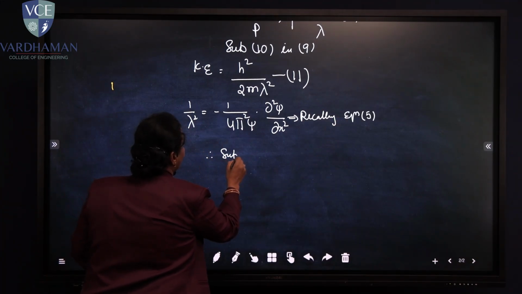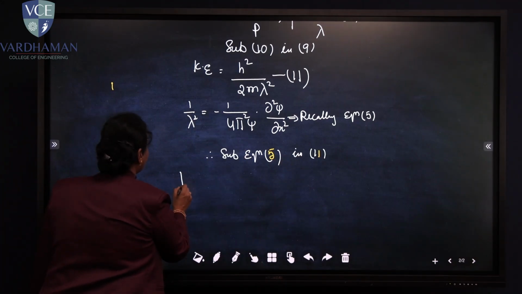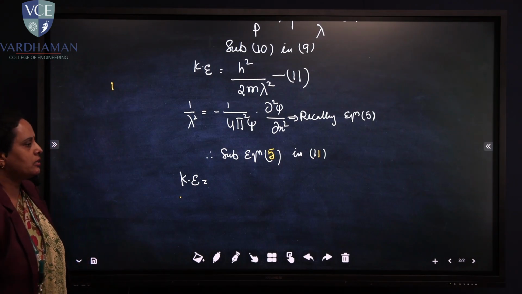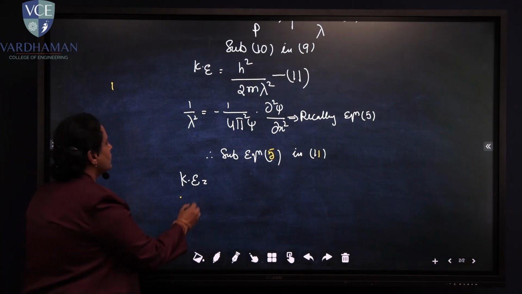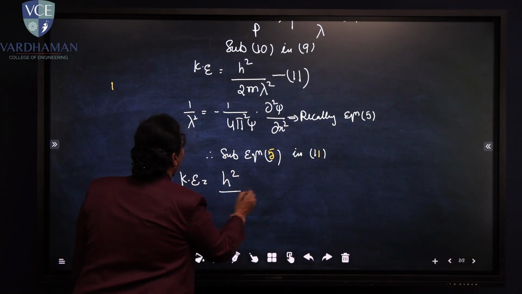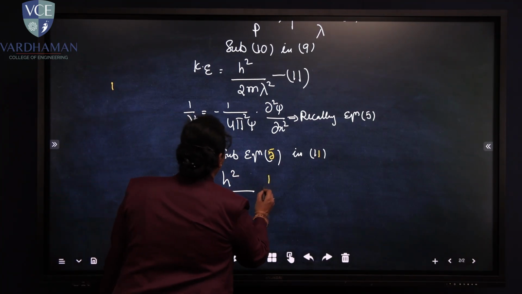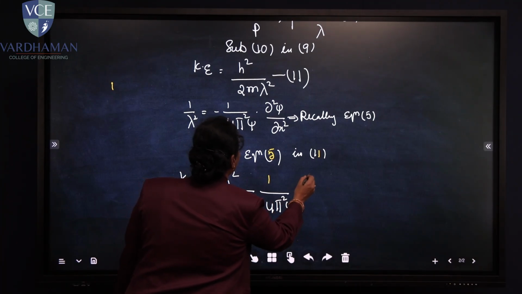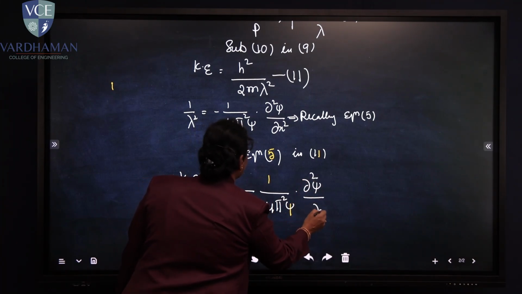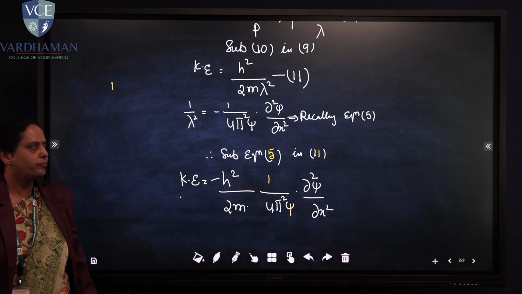Therefore, substituting equation 5 in 11, kinetic energy comes out to be h²/2m into 1/λ², which is -(1/(4π²ψ)) ∂²ψ/∂x².